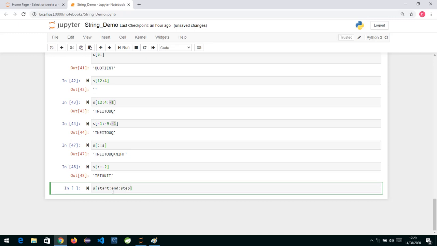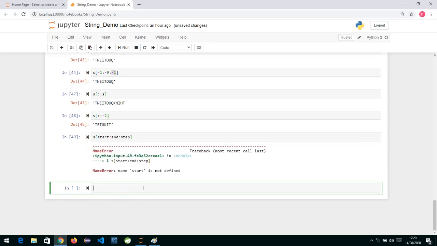If you want, you can specify the step also over here. Indexes in a string: we have both positive and negative index. So for slicing also, you can specify positive and negative indexes and accordingly do slicing. Okay, so why do we use slices? From a string, if you want to extract a substring, we go for slicing over here.